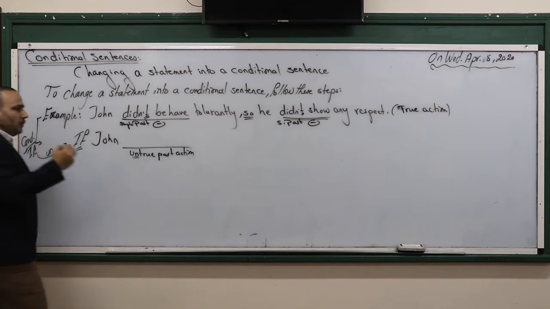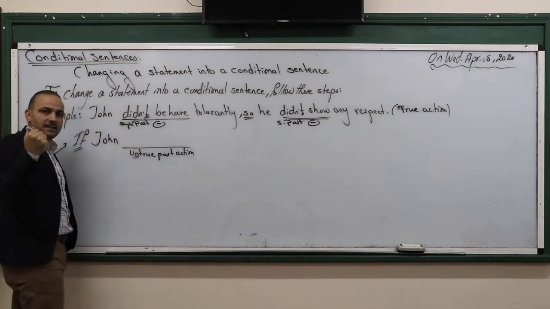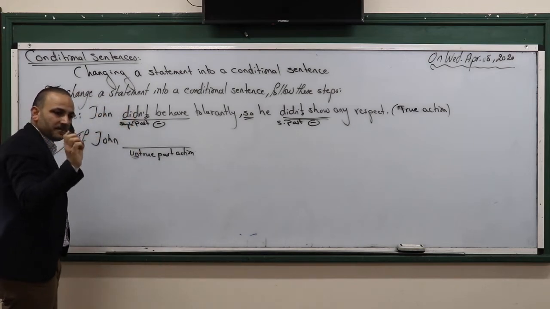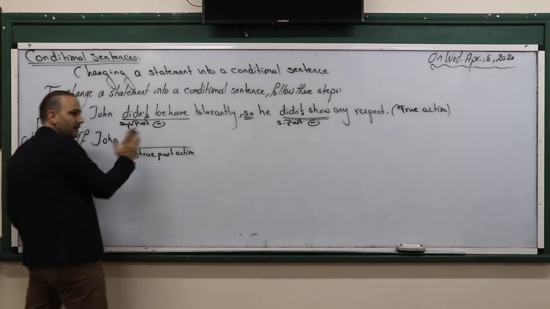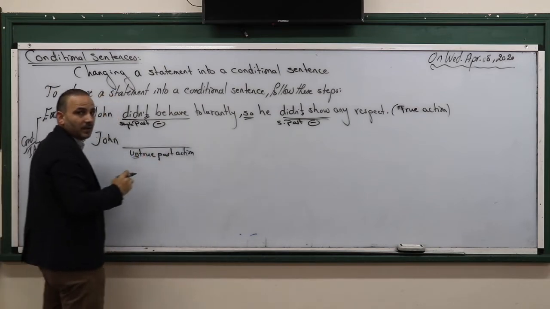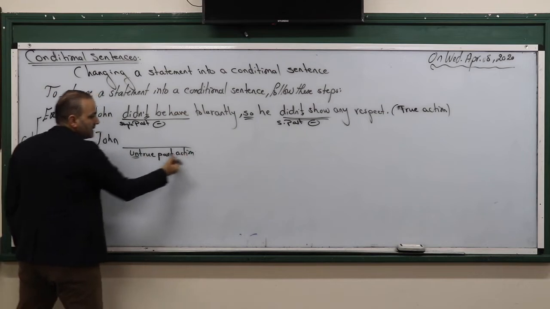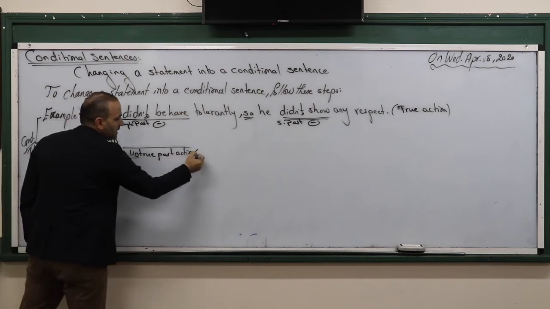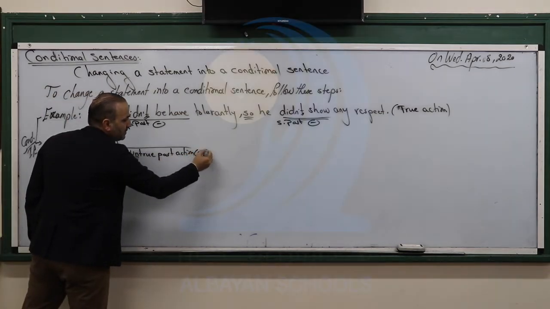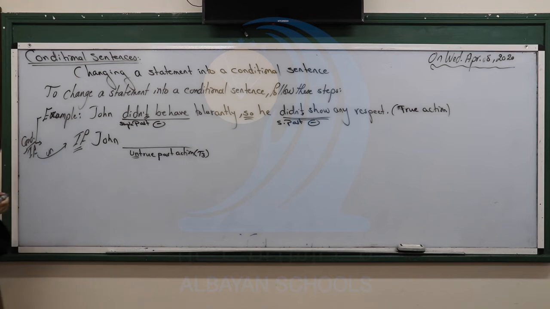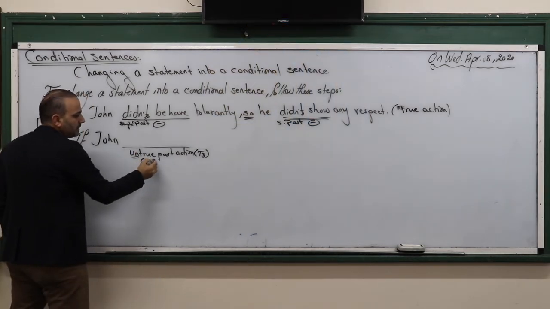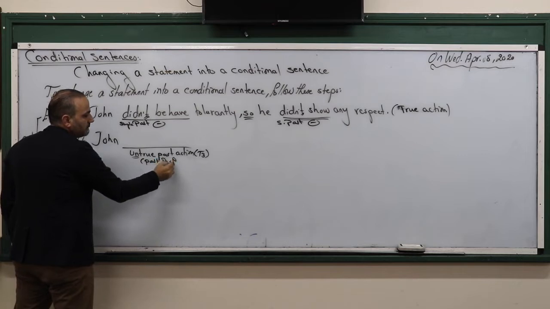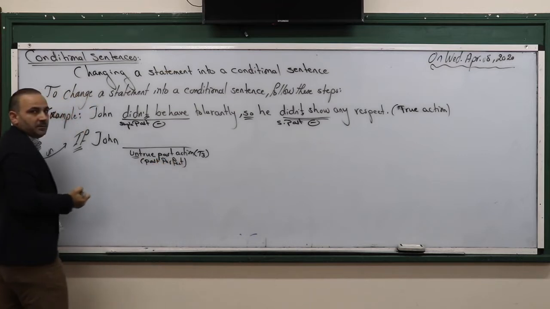Untrue past action directly. Because of that, I said you have to study the table or the types carefully. What do we use in the conditional part and in the result part? Untrue past action. Directly, I know it's type 3. What do you use in type 3? Past perfect. So remember, that's type 3.